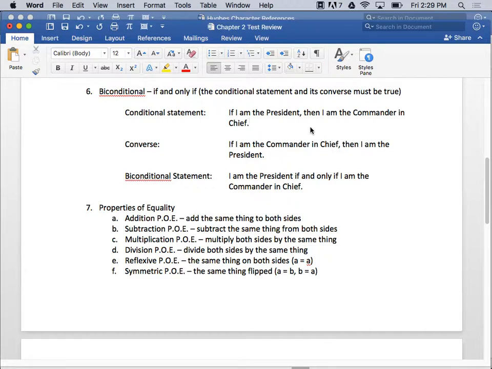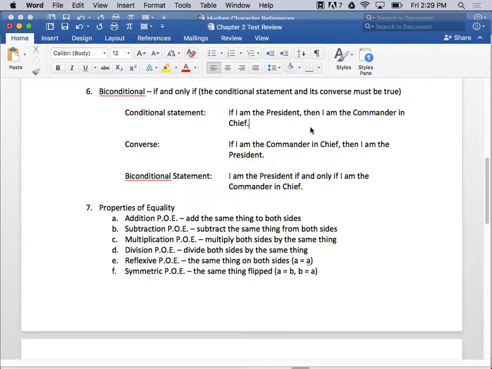And what's the key for a biconditional statement? If and only if. Biconditional, if and only if. On the test, is it going to say what's a biconditional and then you have to explain what it is? No. Because if I ask you to explain what a biconditional statement is,